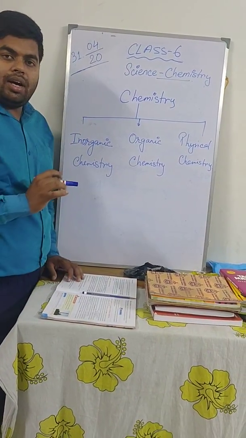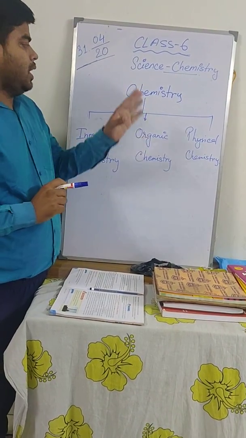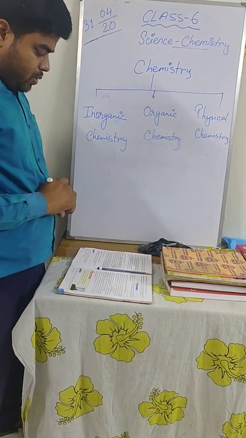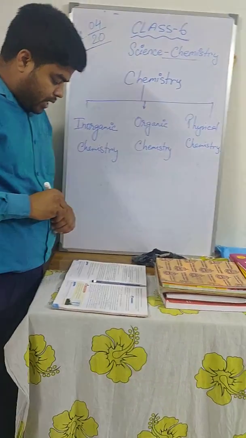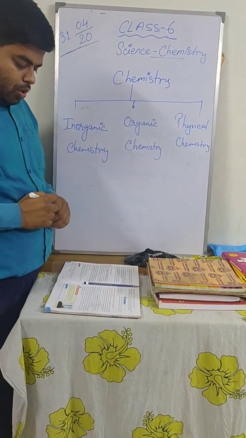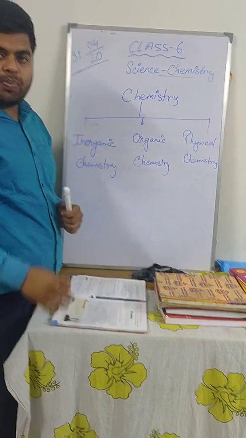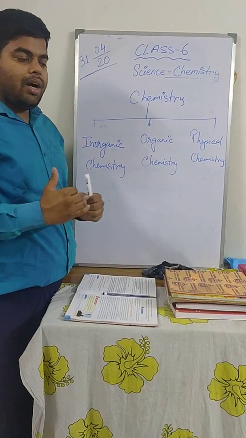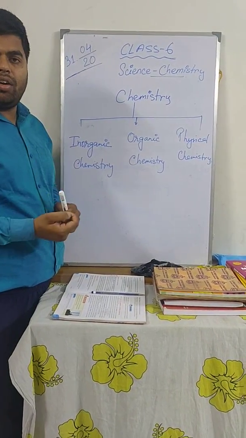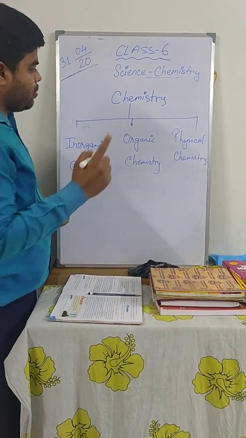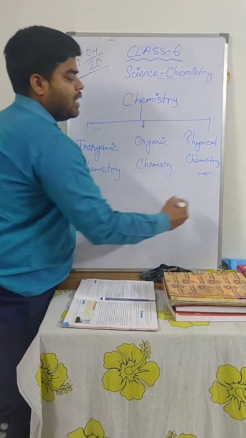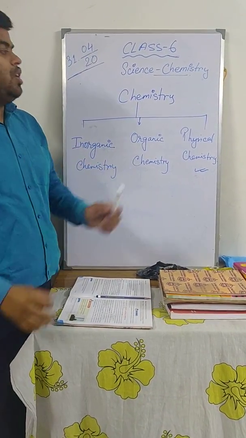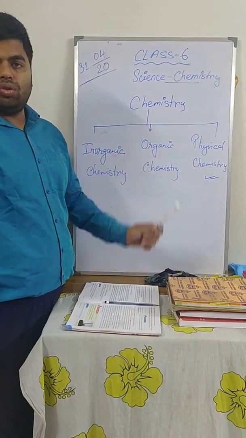So children, I have already explained what is chemistry and the categories into which chemistry is divided. Students, please go through this so that you can understand much better. Tomorrow I will start with the historical perspective of chemistry. How did chemistry develop so much, and how did the methodologies or technologies improve chemistry? So for today we will learn up to this much. Next day I will start the development of chemistry. So for today, thank you students. Please go through this at home.